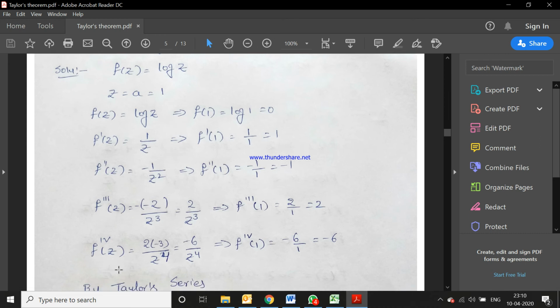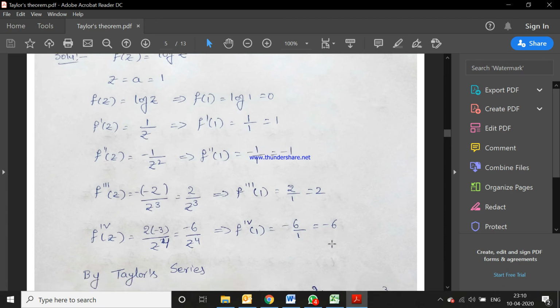Next, the fourth order derivative of f(z): the constant 2 is already there, keep it outside. The derivative of z^(−3) is −3 z^(−3−1), that is 2 into −3 by z^4, which is −6 by z^4. The fourth order derivative at 1 is −6 by 1, that is −6.